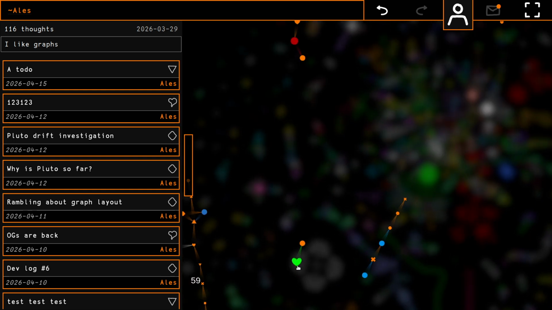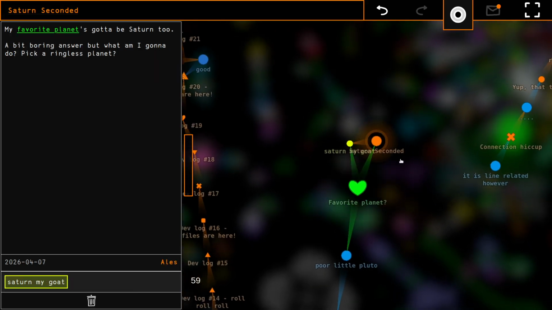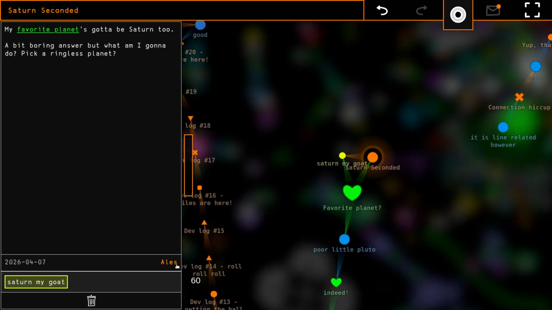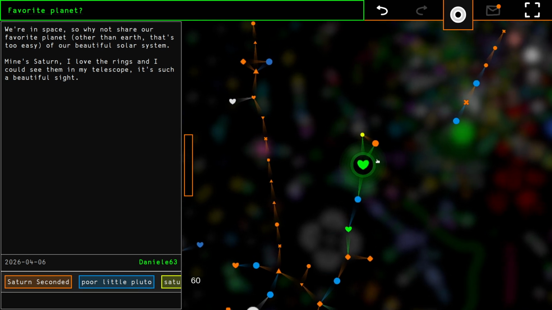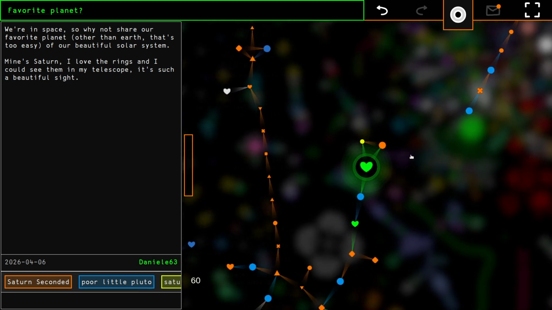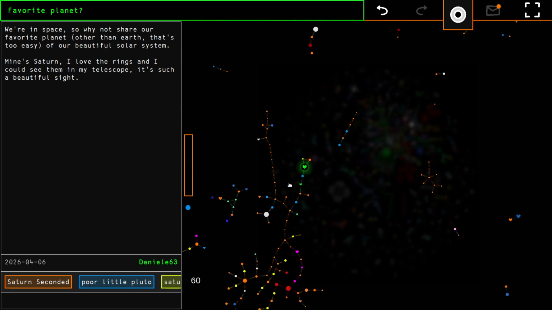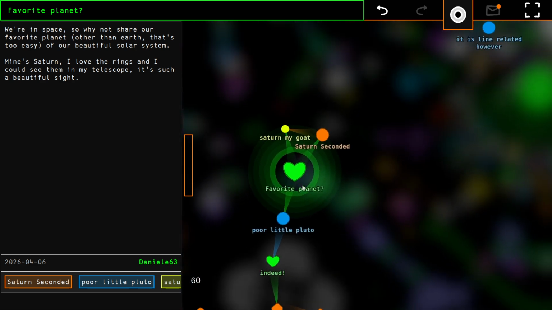So, for example, this green thought right here is asking for a favorite planet, and I answered Saturn, and therefore this thought right here is going to be on my profile graph. And as you saw, I can also navigate from the profile graph using the exploration view to always navigate through the neighborhood that is available in this profile graph. And thus you can move your way through many different contexts and places on Aphantasia and epochs and stuff like that. So the exploration is really what's going to be quite interesting, I think, in the future.